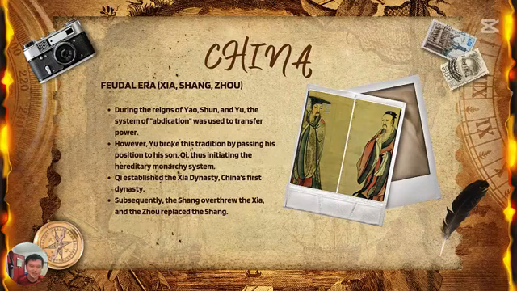During the reign of Yao, Shun and Yu, the system of abdication was used to transfer power. Abdication is where you transfer the power to a person who is strong and has the ability to lead the country. However, Yu broke this tradition by passing this position to his son, Qi. This initiated the hereditary monarchy system, which passed by succession. Qi established the Xia dynasty, and then we got Shang and Zhou later.